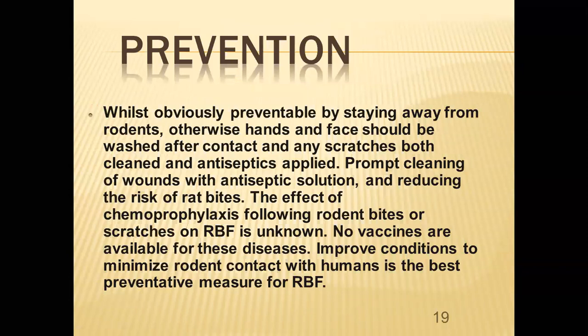Then prevention. How can we prevent it? Already we saw the common preventive measures. There is no vaccine for this disease, but we can keep the environment clean, and we want to stay away from these rodents. The rodents have to be kept hygienic. If a pet animal is handled by you, you have to maintain the hygiene of the pet animal. Do regular checkups of the pet animal. If any wounds are there, the wound has to be cleansed and an antiseptic has to be applied.